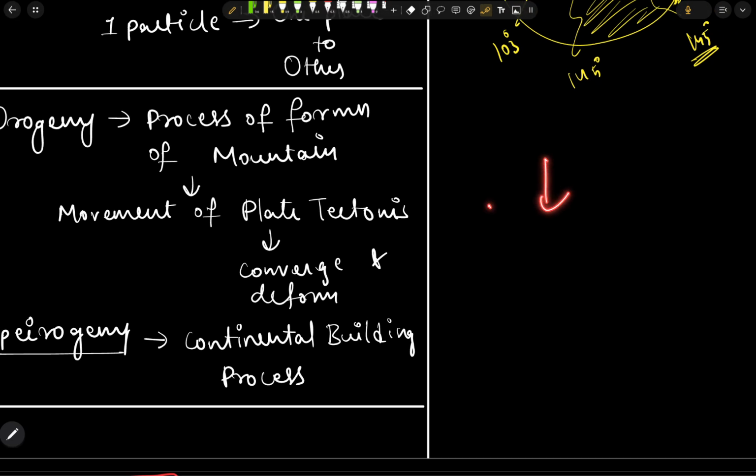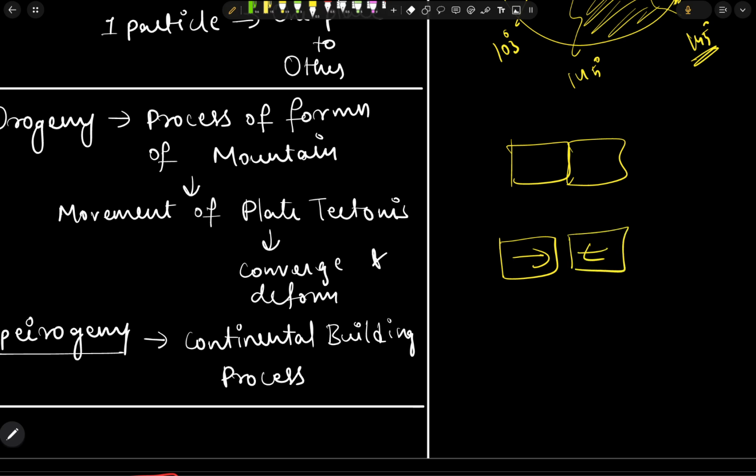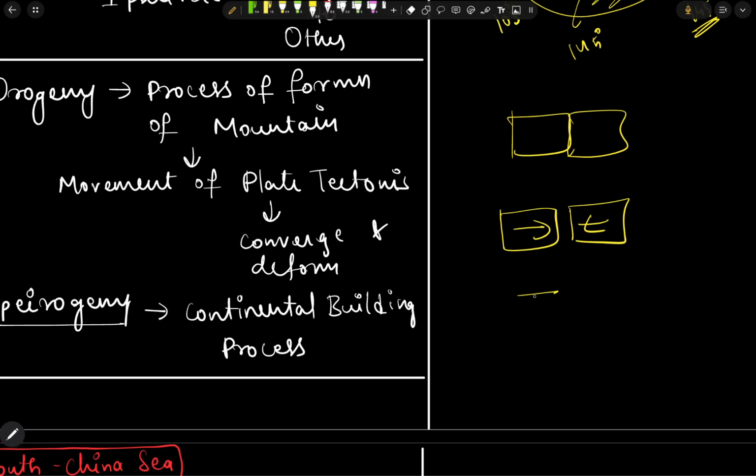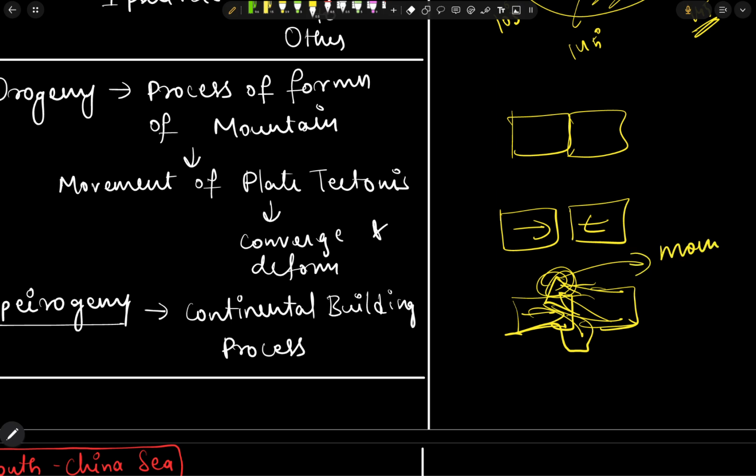Okay, this is one plate and this is one plate. They both move in opposite directions, and one plate moves over the other, and the other will be subducted, and this above one will become a mountain.